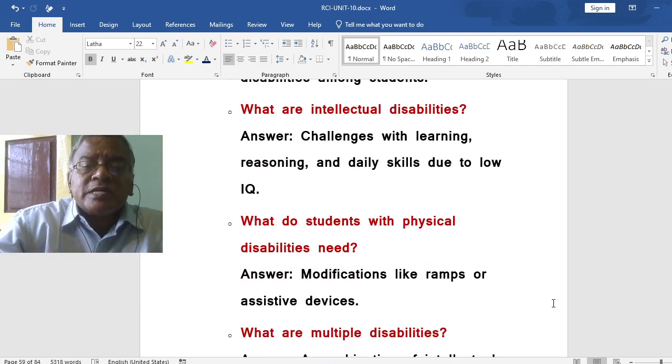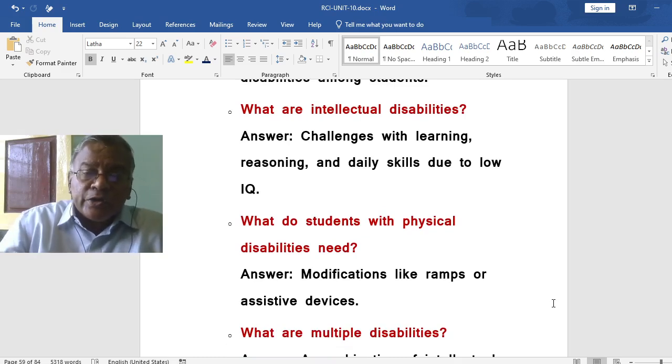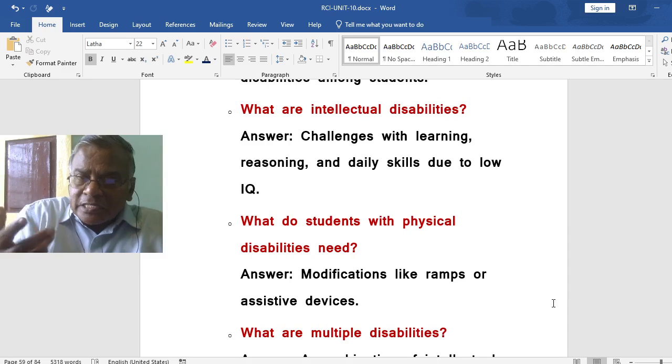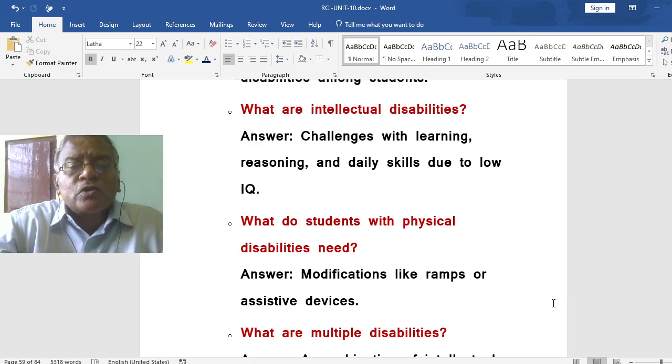What are intellectual disabilities? Challenges with learning, reasoning and daily skills due to low IQ. IQ below 70, intellectual disability. So, what are intellectual disabilities? It is problems with learning, reasoning and daily skills due to low IQ.